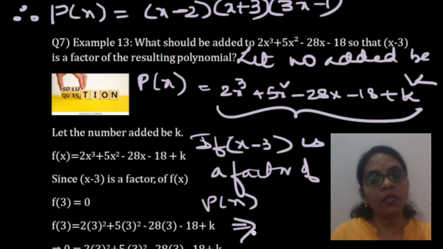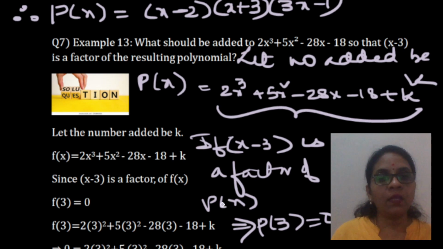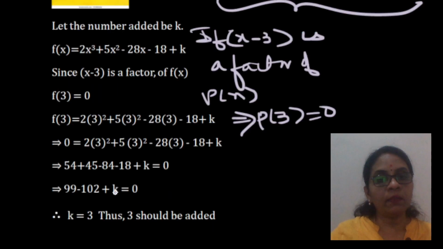What did we learn? We learnt that p of 3 is equal to 0. That's all about your sum. I explained with p of x and the solution is with f of x, no problem at all. P of 3 or f of 3, the polynomial can be p of x or f of x. So you equate this value to 0 and find the value of k. Thus 3 should be added. Is that clear, children?